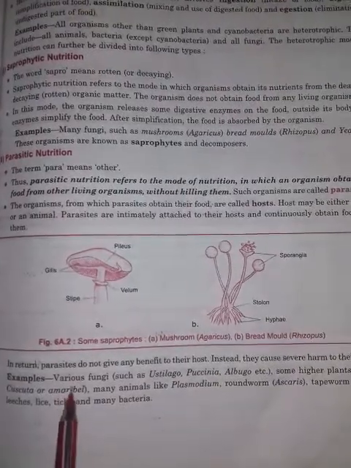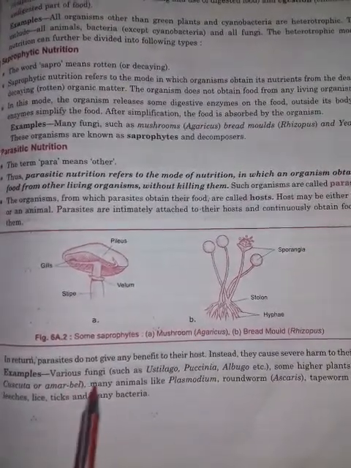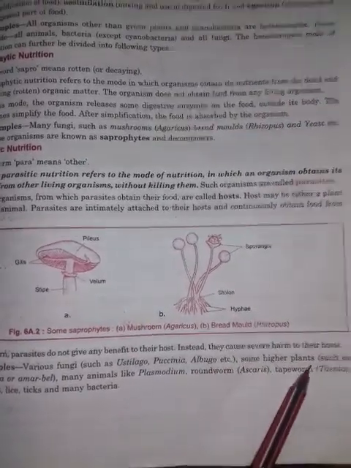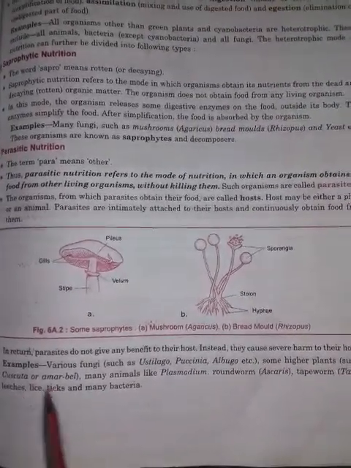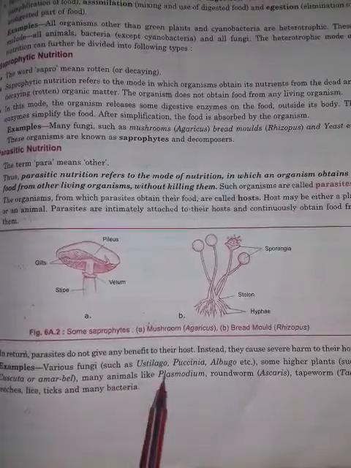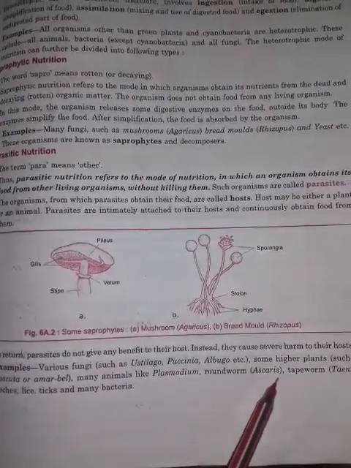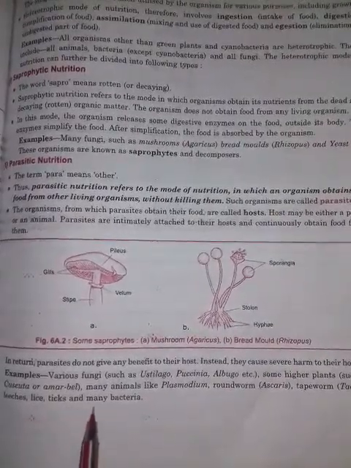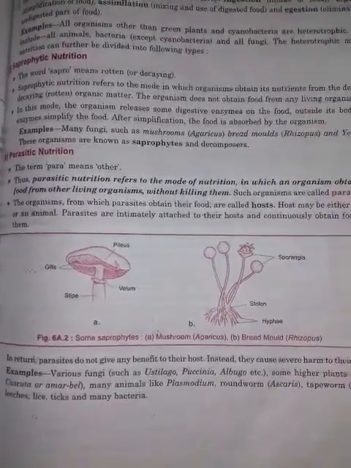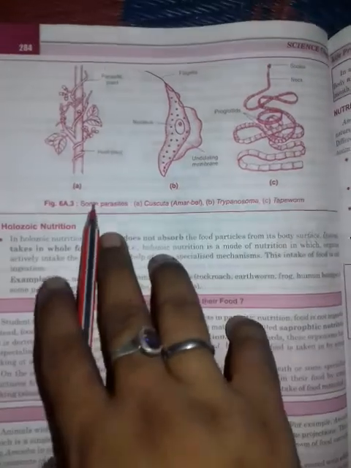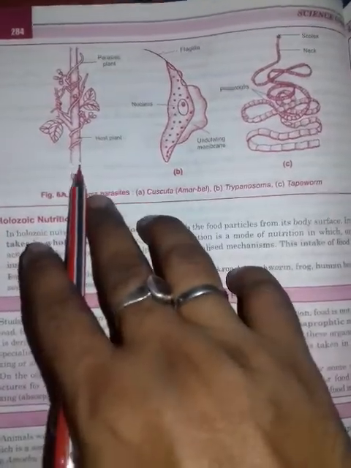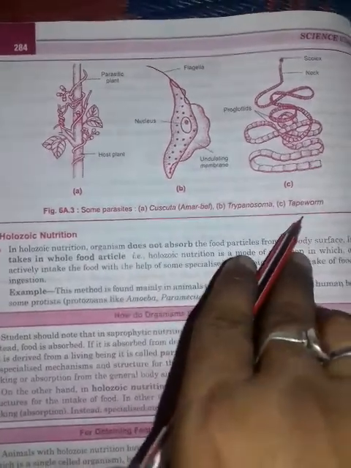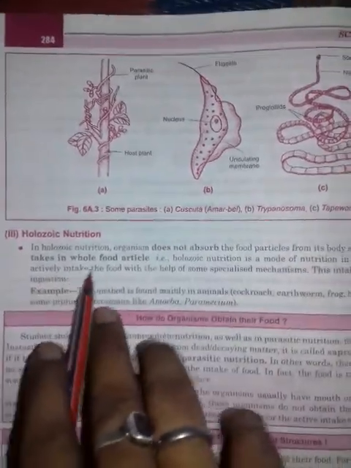Examples are various fungi like Albugo and Puccinia, and higher plants such as Cuscuta, Amarbel, and many animals like Plasmodium, roundworm Ascaris, tapeworm Taenia solium, leech, lice, tick, and many bacteria. Cuscuta, Trypanosoma and tapeworm are just examples.